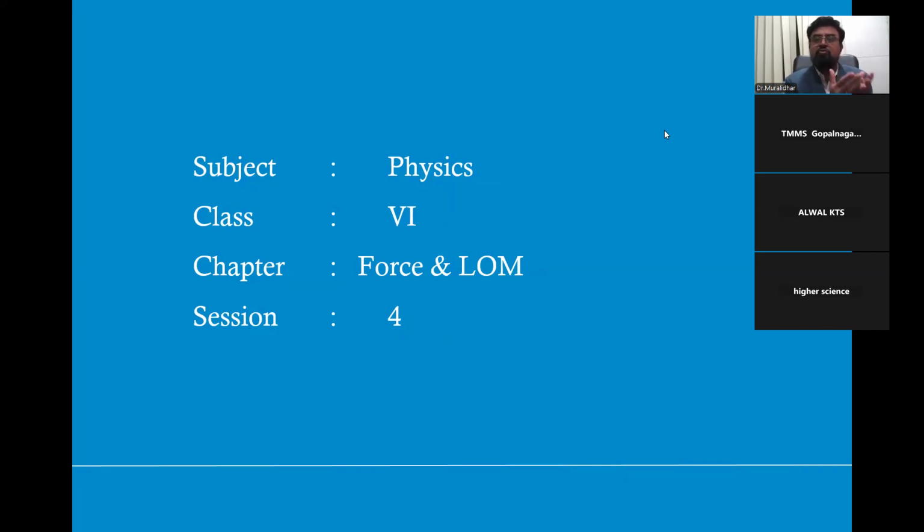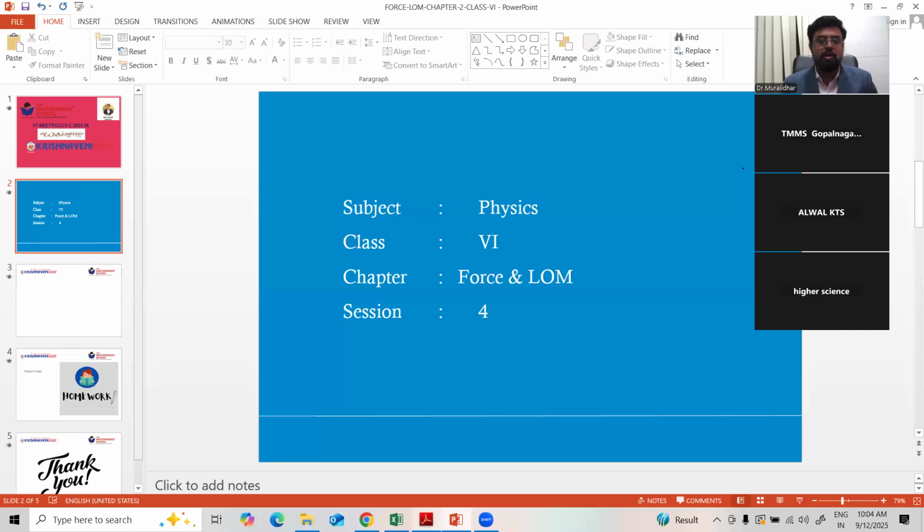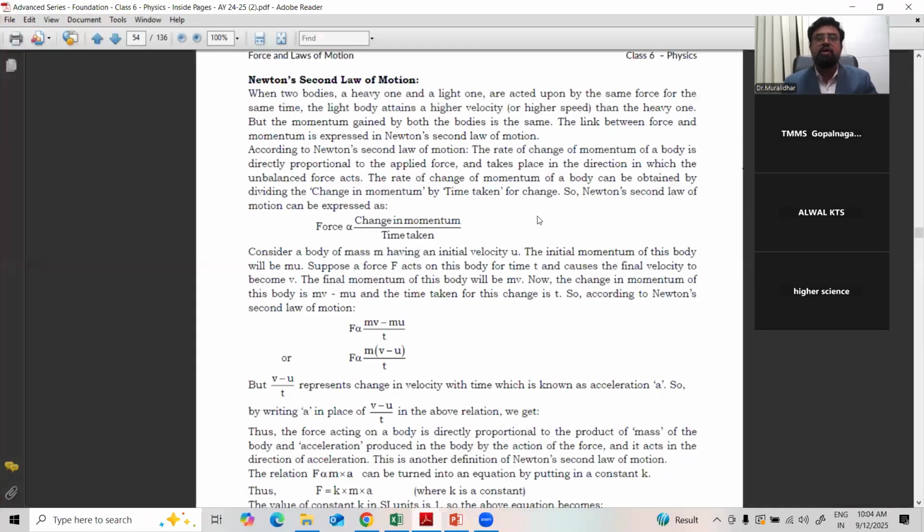So why is this happening? Because that is an inherent property of the body. That property is known as inertia. So Newton's first law gave birth to a new word called inertia, right? So we studied what is inertia. It is an inherent property of the body by which the body cannot change its position itself until force is applied.